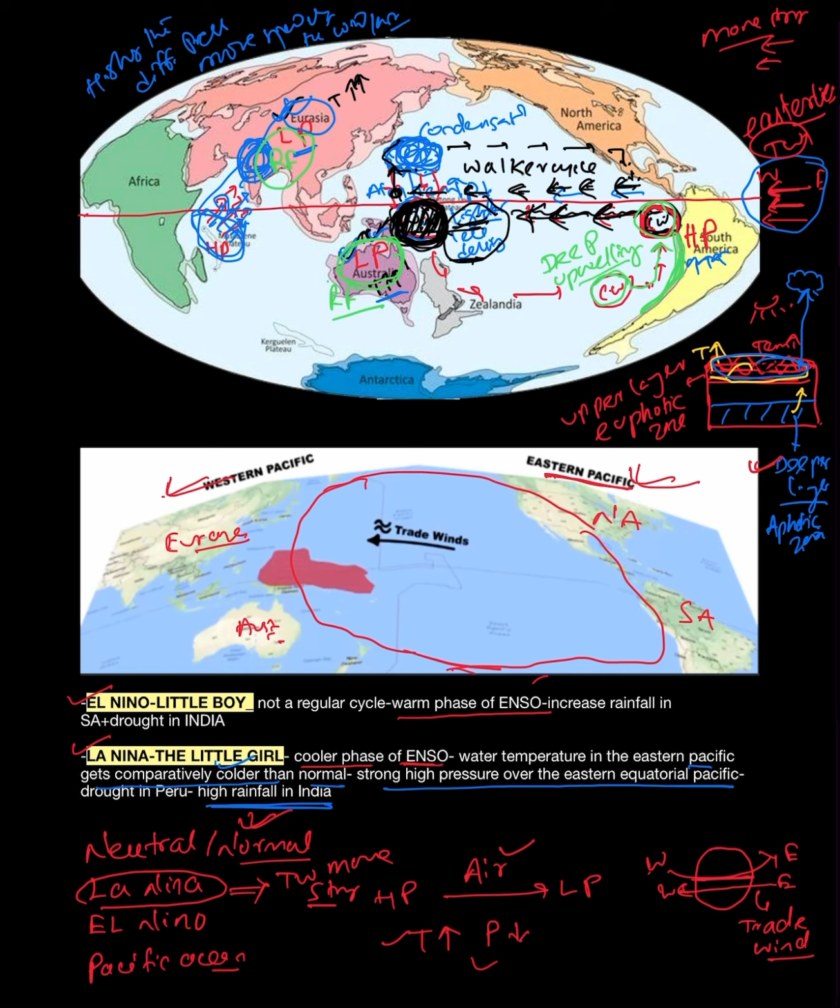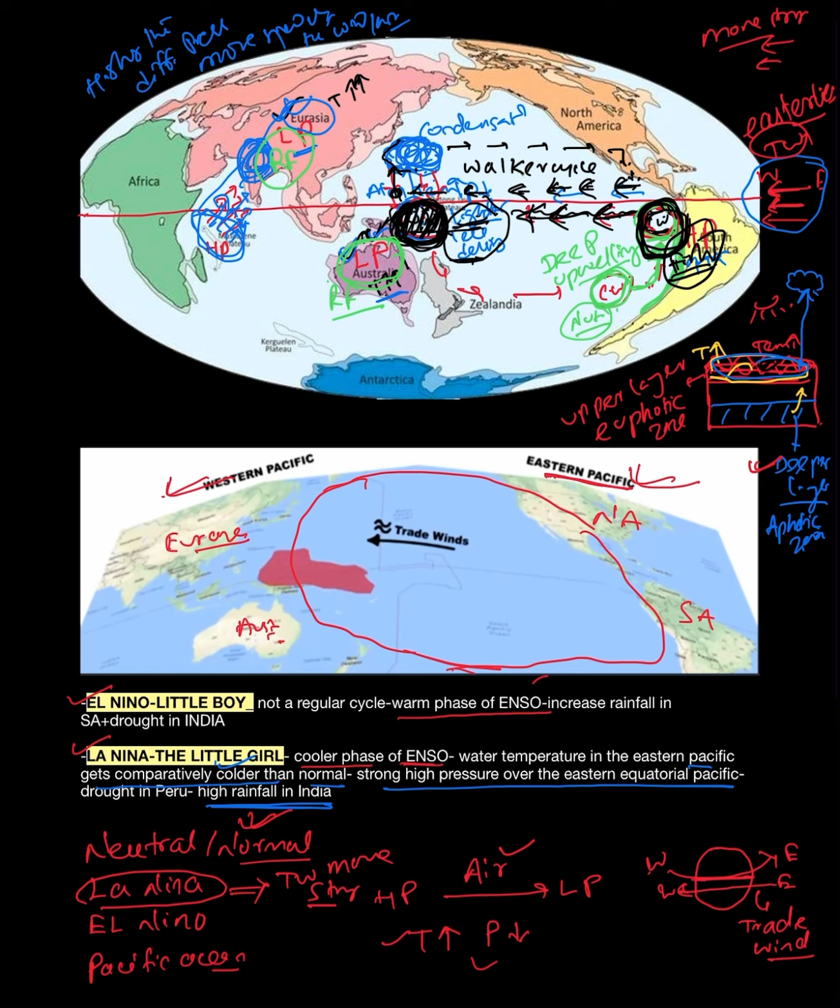Deep upwelling of water, as the cold water will move in an upward direction. As the cold water moves upward, more nutrients will also be collected in which region? The western coast of South America. The surface part of the Pacific Ocean, just west of the coast of South America, will be enriched with nutrients. That means more fish will be there, so fish industries will develop in La Nina condition.